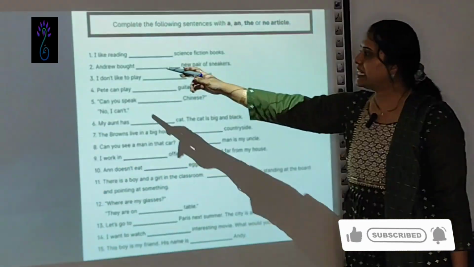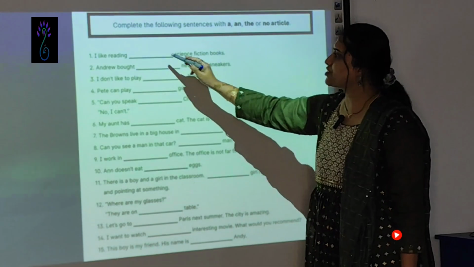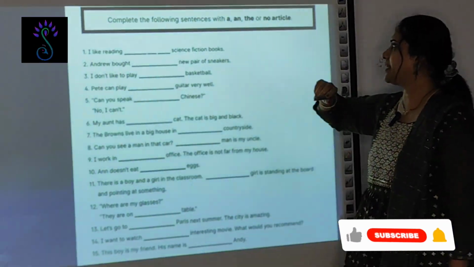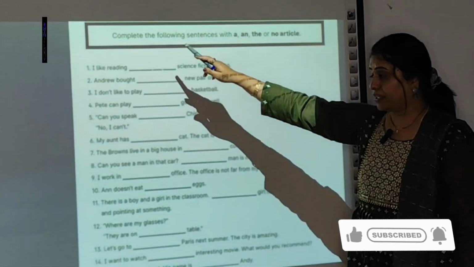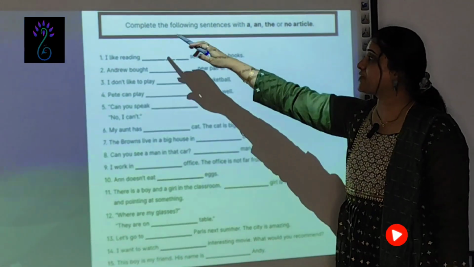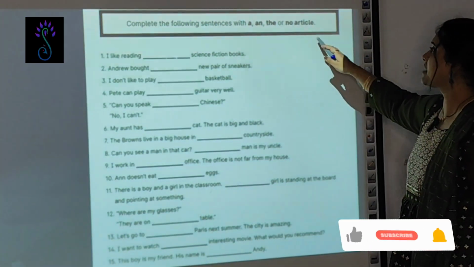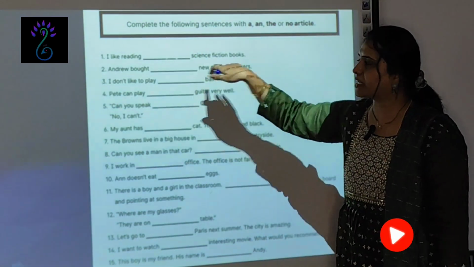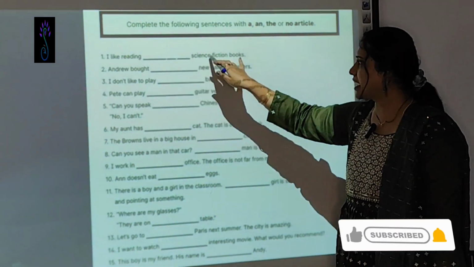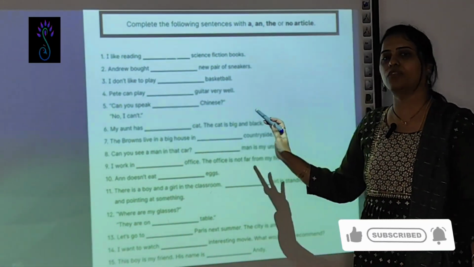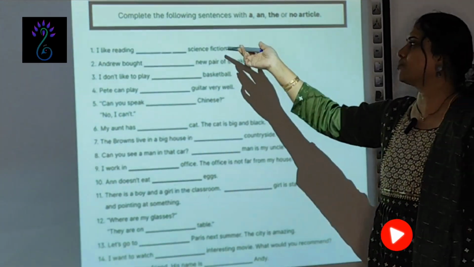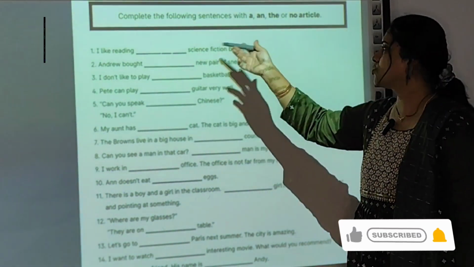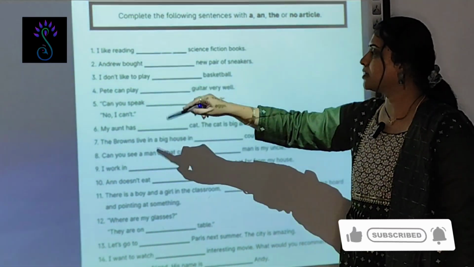Okay, I like reading science fiction. No article over here. Don't use any article. In the examination also it is given: complete the following sentences with a, the or no article. Here no article is used. Not the science fiction. Science fiction books are meant for science, isn't it? So don't use the article here.